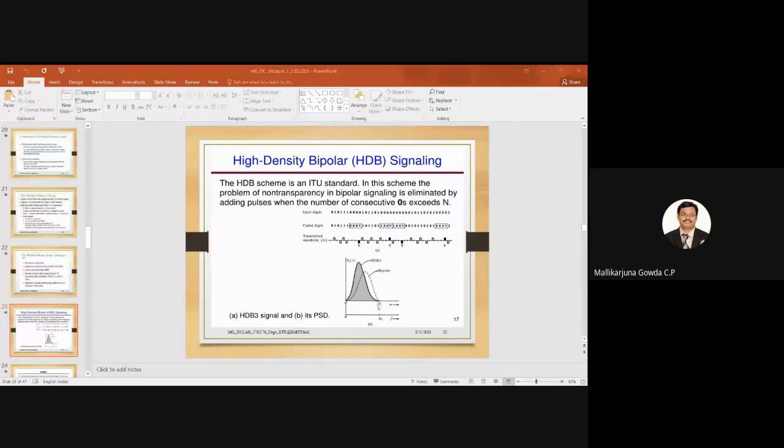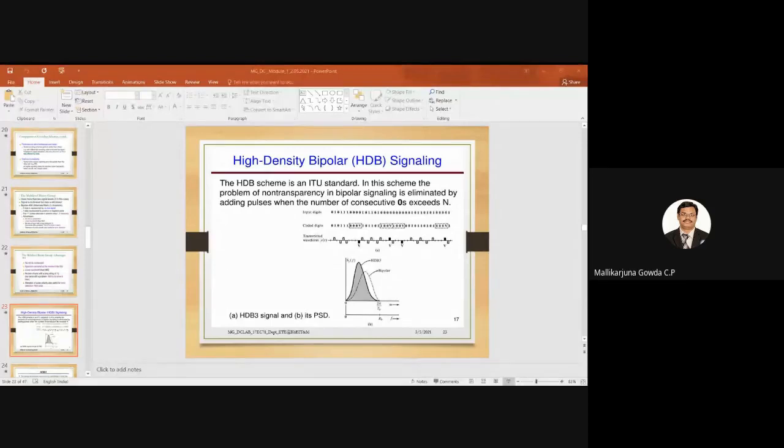How do I insert these special sequences? That choice depends on what? Either inserting 000V or B00V is made in such a way that the consecutive V pulses alternate in sign. See here, I inserted 000V, so here it is a negative pulse. Then the next will be a positive pulse. Next will be a negative pulse. Again the next will be a positive pulse, right? So these V pulses will alternate in sign. With that, I can avoid the DC wander.